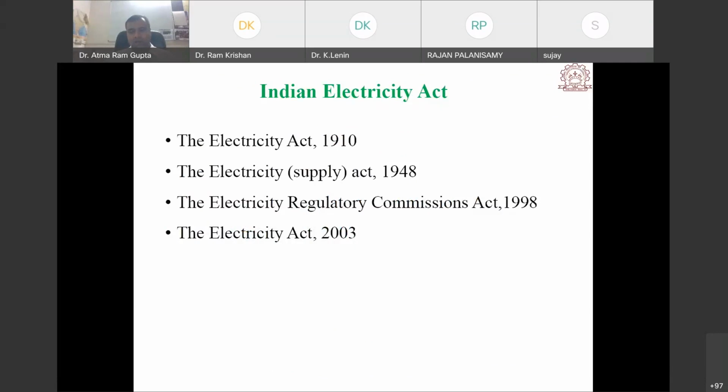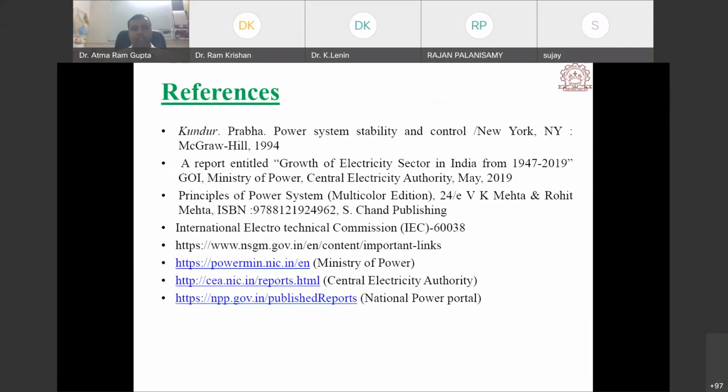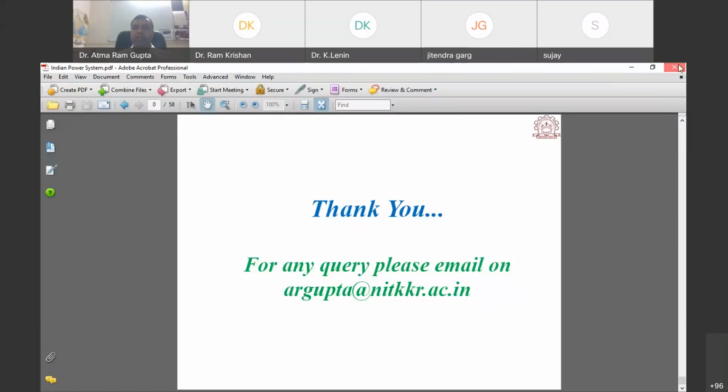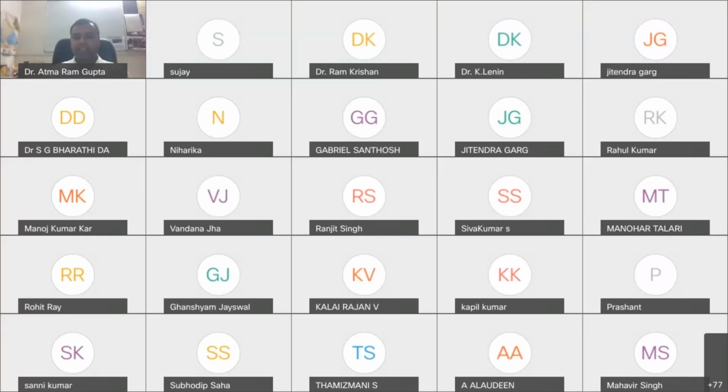So this is just an overview of the power system, and you can refer to the report Growth of Electricity Sector in India from 1947 to 2019 from the Ministry of Power, Central Electricity Authority. These are the references, and then we will see DG and D-FACTS allocation techniques, and how we are able to do them.